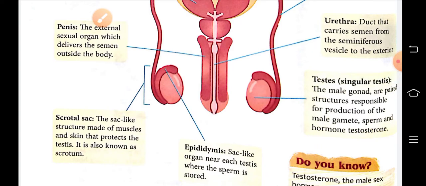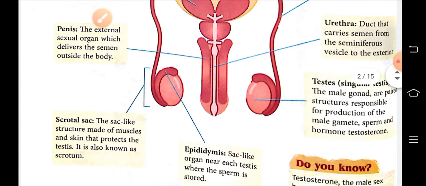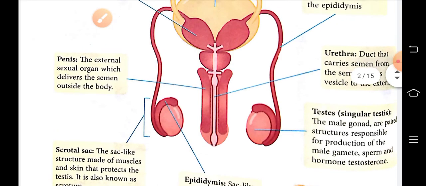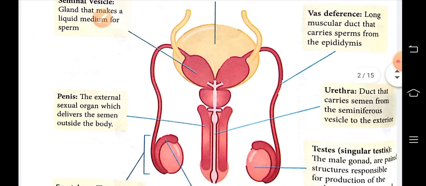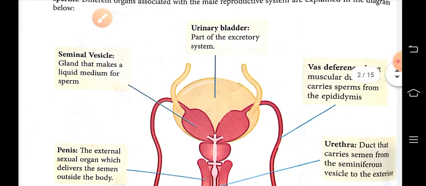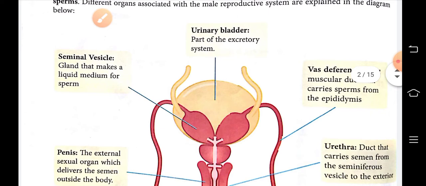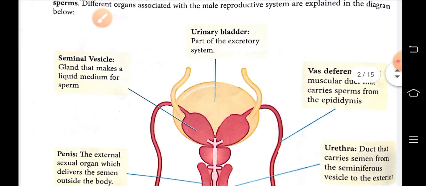Then epididymis, it is a sac-like organ near each testis where the sperm is stored. Scrotal sac, the sac-like structure made up of muscles and skin that protects the testis. It is also known as scrotum. The penis, the external sexual organ which delivers the semen outside the body. And seminal vesicle, a gland that makes a liquid medium for sperm.